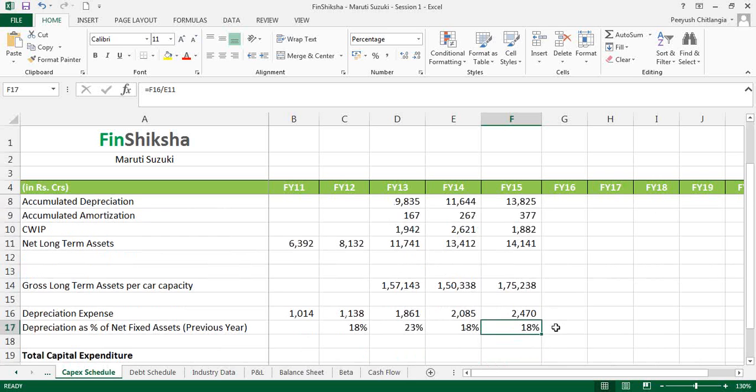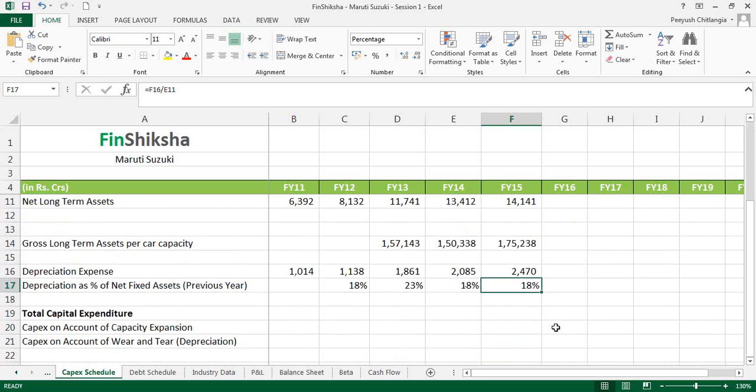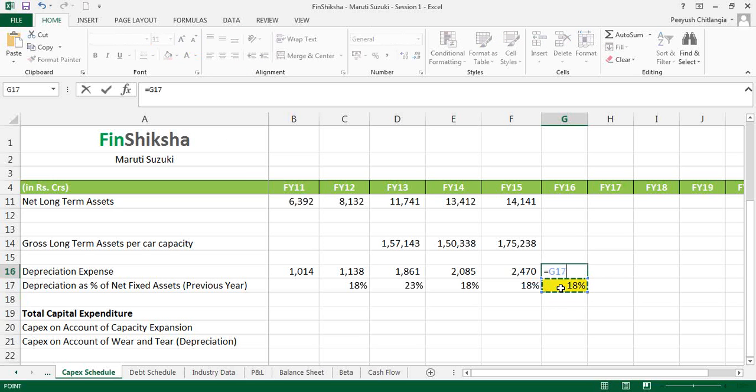Now let's try and build what is going to be depreciation for, let's say, the next year as we go along. So this would become an assumption. From here on, whatever is going to be an assumption in our data points, we're going to build that into our model in a shaded cell, right? So let's say this is an assumption and we put it here. So we can assume that this is going to be the same as last year. What that would ensure is 18% into the last year number gives me the depreciation for this particular year, right?